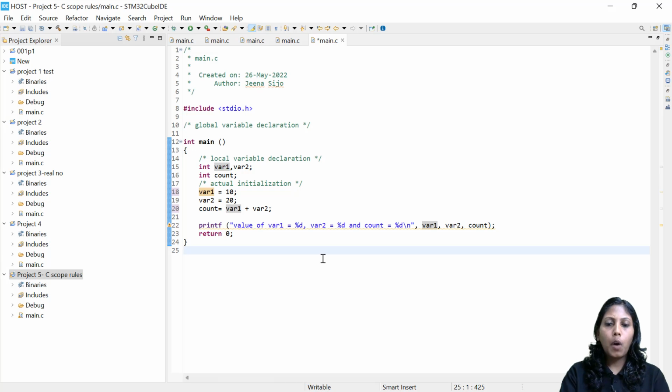Now, let me show you how we will be declaring a global variable. Of course, a global variable should be above the main function. So here I can declare a global variable. So anything.